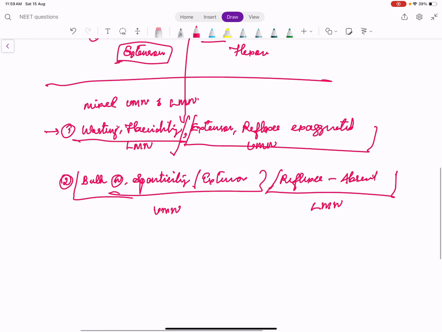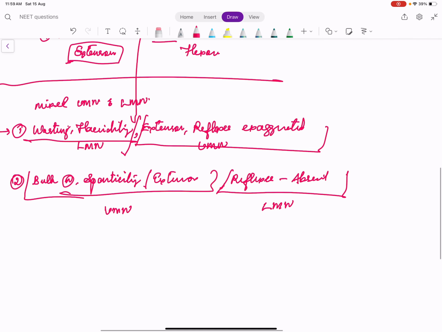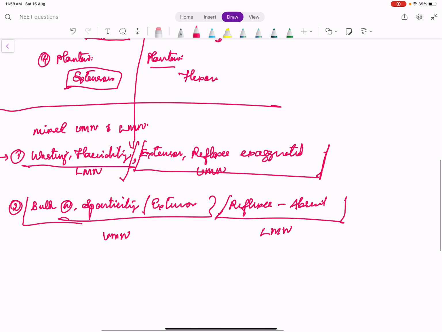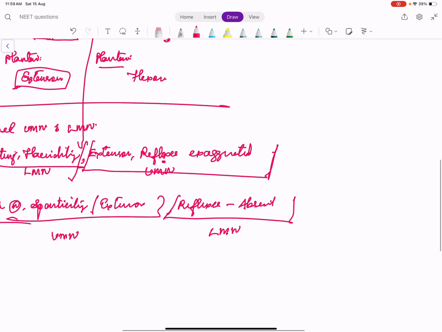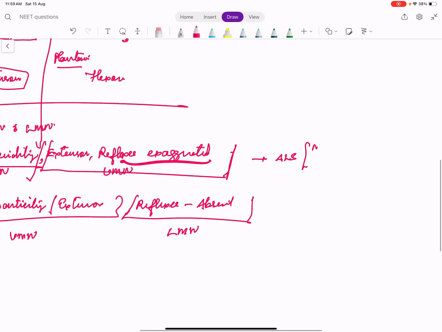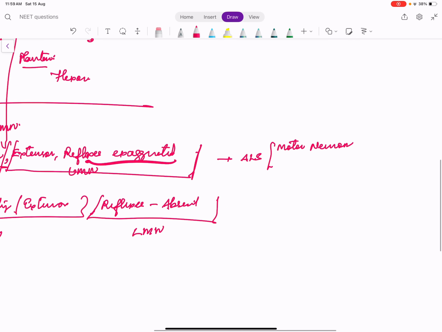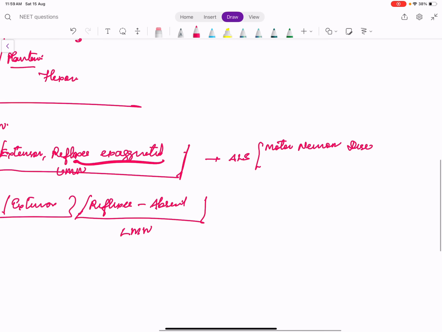There are many causes for this mixed UMN and LMN findings, but for exam sake, think of only 2 diseases. If there is wasting, flaccidity, but the reflexes are exaggerated, that disease is amyotrophic lateral sclerosis. It is a motor neuron disease. So the motor horn cells of the spinal cord are affected.